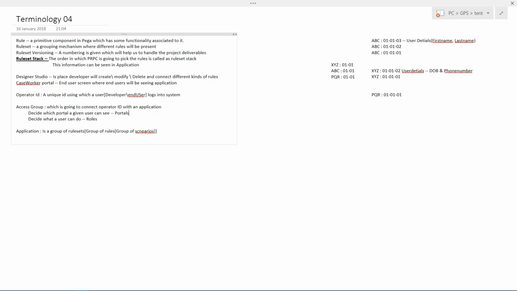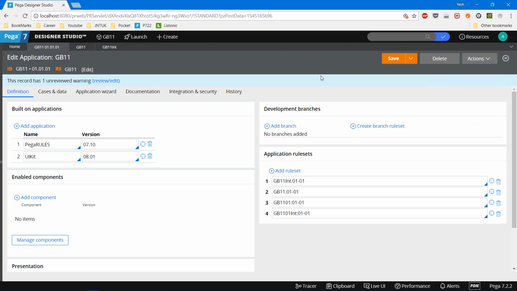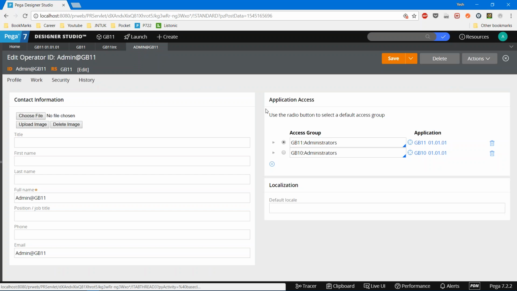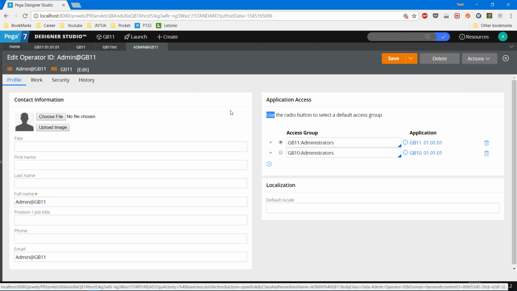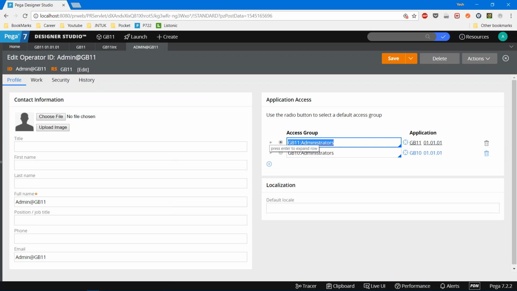Just to show a quick glance, I'll go here, from where you can open the access group. Always you have to open your operator ID first. So you open your operator ID. See how you will identify which rule you are seeing. You are seeing an operator ID. So this is the place where the access group will be there. You just simply open it.